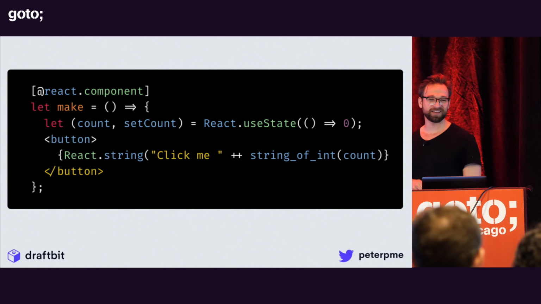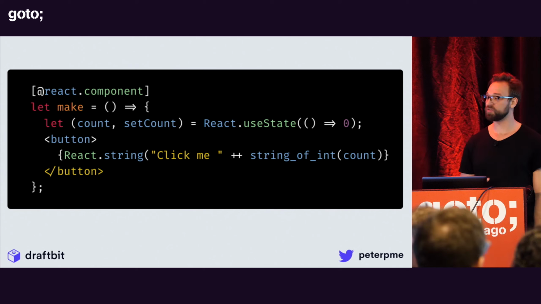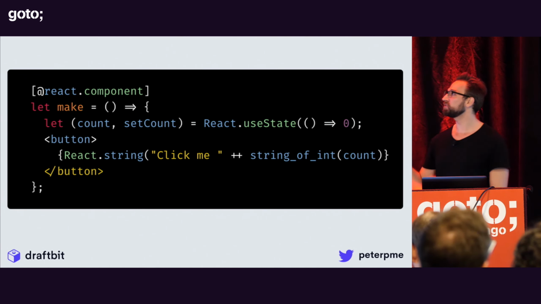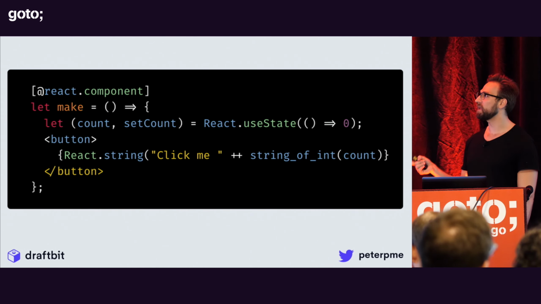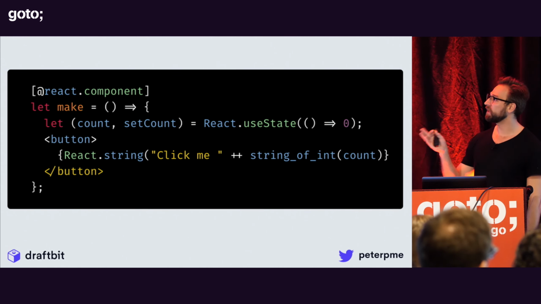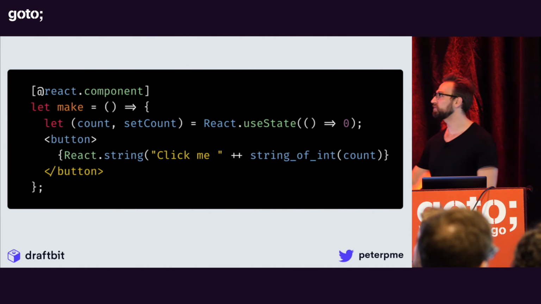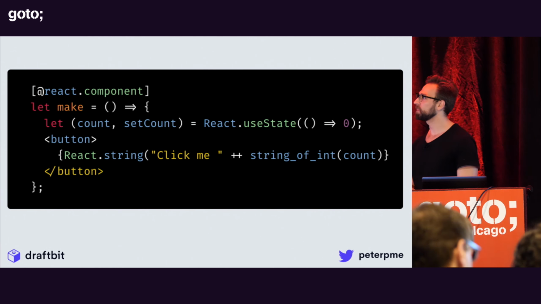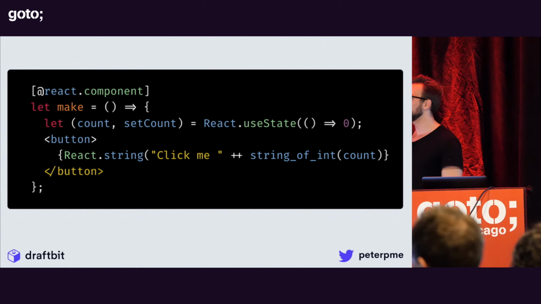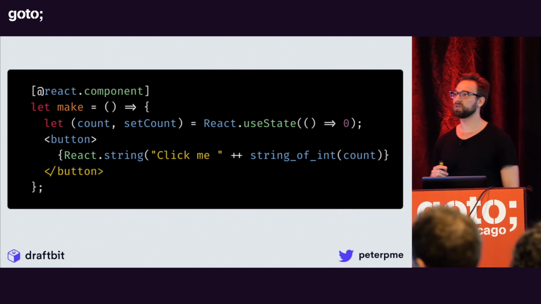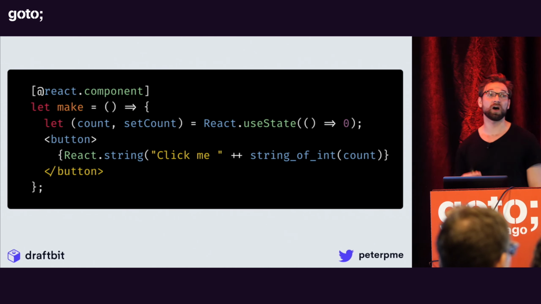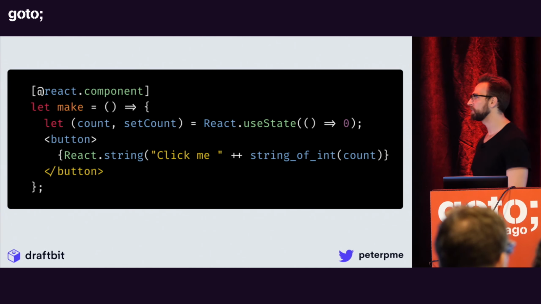Anyway, what does that look like? Okay, so this is what a React hooks component looks like. You still have the decorator at the top. You have your make function, which is just sort of like writing a function. And now you've got your let count, setCount is equal to React.useState. So in JavaScript, that count and setCount would be an array, and then you have the 0 and 1 index would be your state, and then something to update that state, some sort of name.